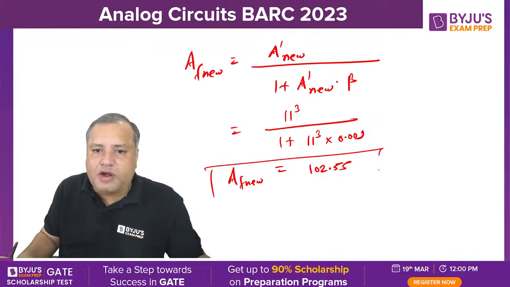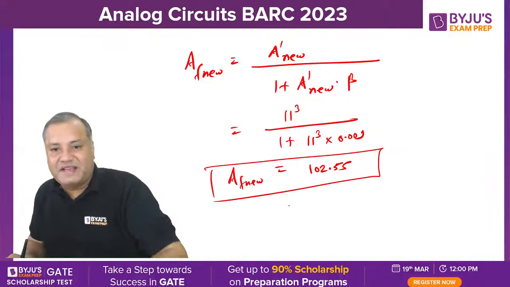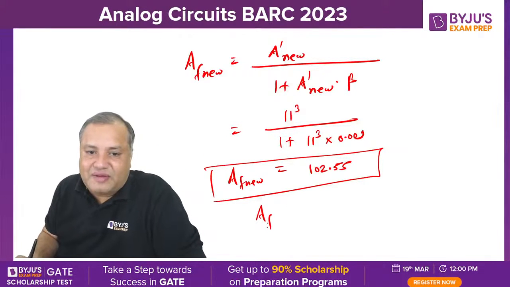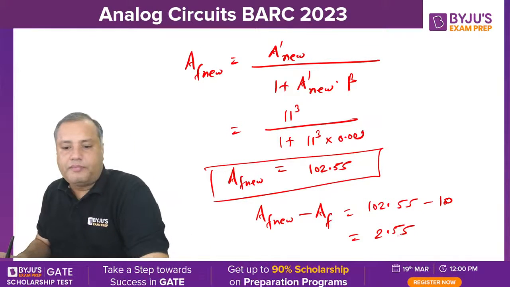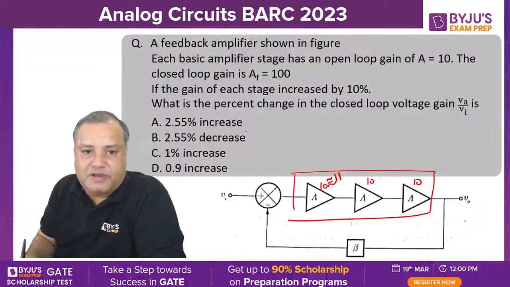Now they are asking what is the increment. That increment is AF new minus AF, 102.55 minus 100 will be 2.55. So the percentage rise will be 2.55% increase.